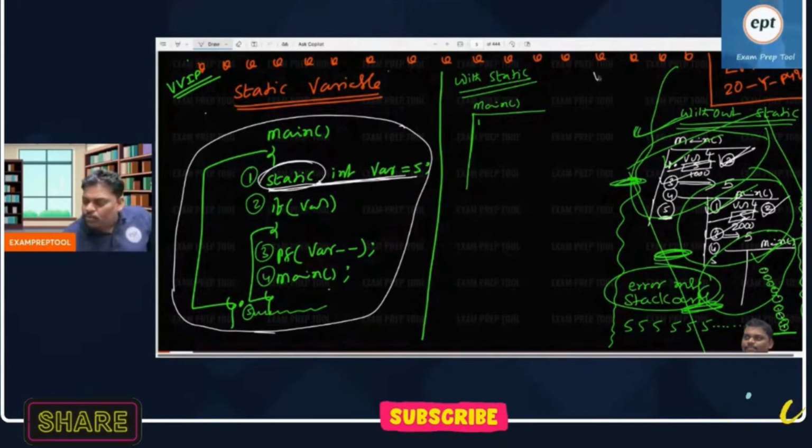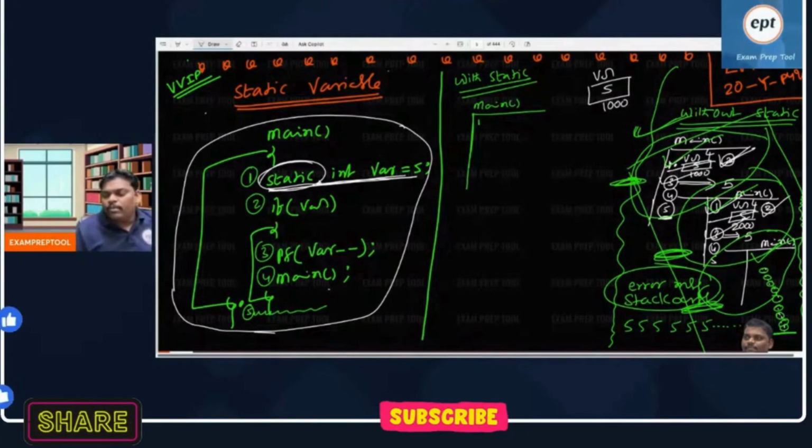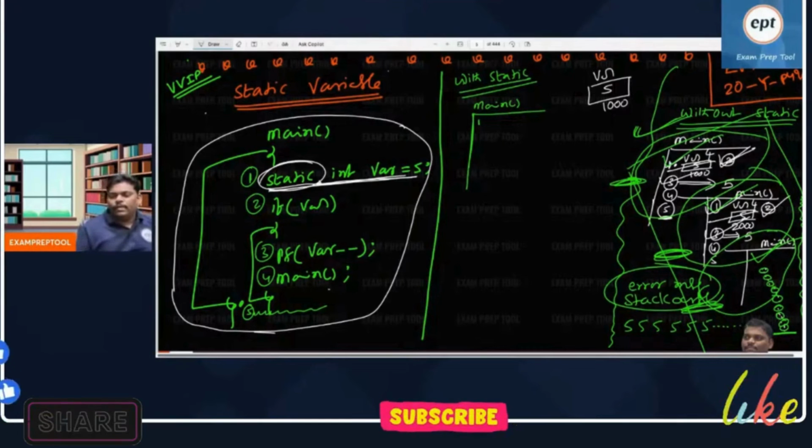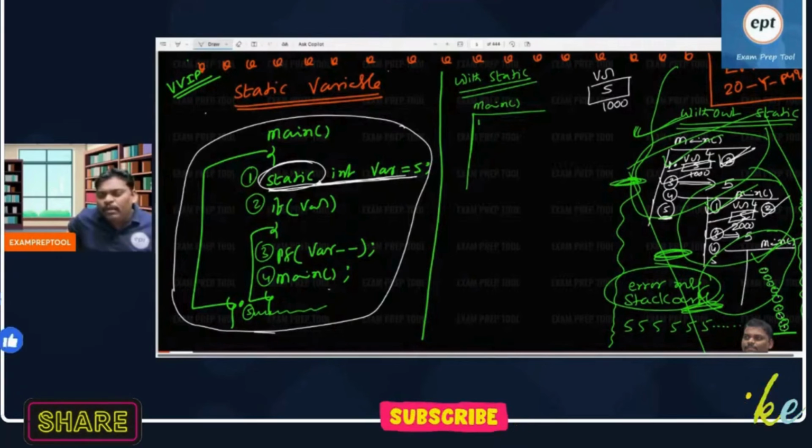See this one: static int var = 5. At compile time itself, memory will be allocated to this local variable, address 1000. Can anyone guess where memory will be allocated? By seeing static, even though it is a local variable, memory will be allocated at compile time itself. Can you say where? In the static area. Some people are asking how local variable memory can be allocated in the static area.